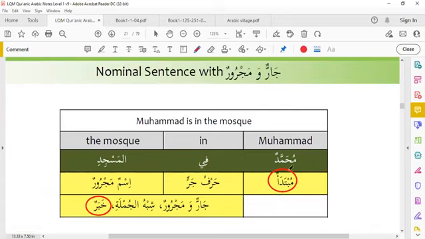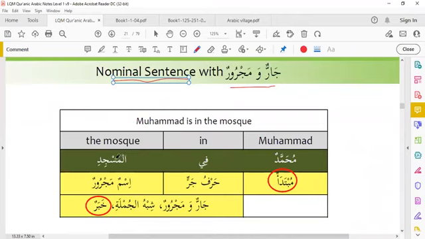So you see here, Muhammadun fil masjidi. Muhammad is in the masjid. This is a nominal sentence with jar and majroor. Muhammadun is the mubtada and subject.